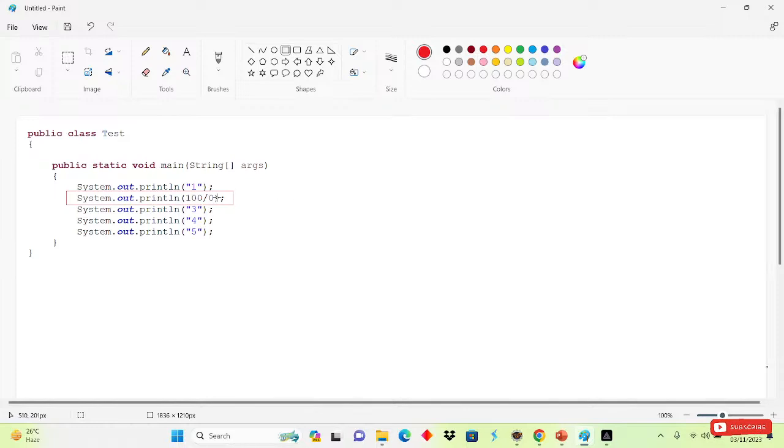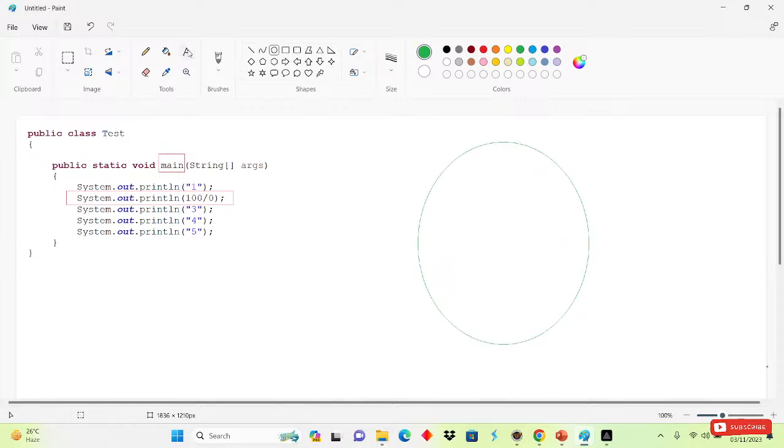The JVM will see that we have an exception in this line. Whichever method has that exception, now in which method is this exception present? Inside the main method, right? Inside the main method the exception is present. So what will this method do? This main method will simply create an object like that. This is the object, right?